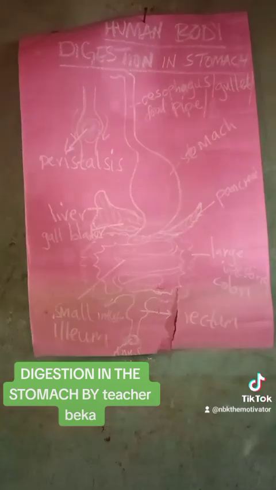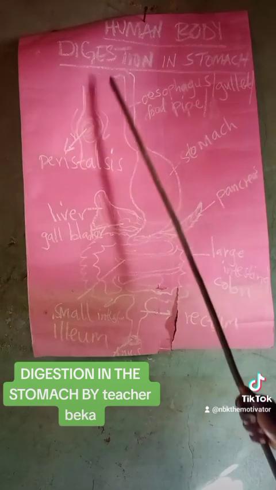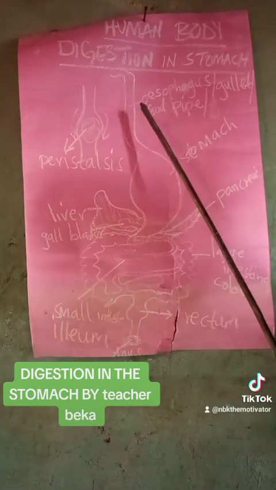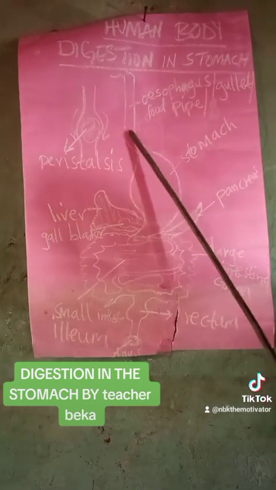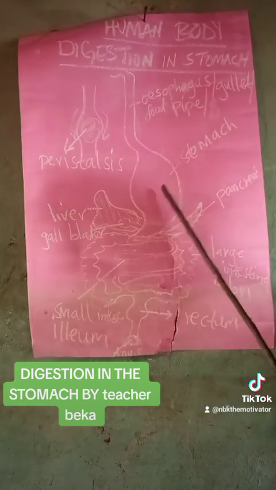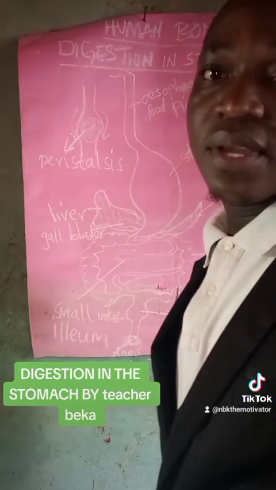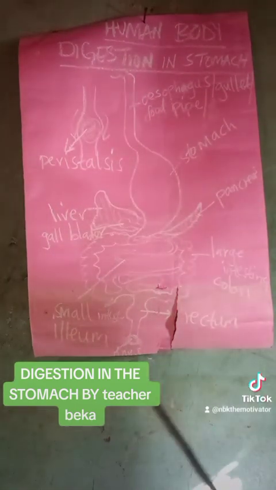So, my viewer, as you can see, the food has now moved along the esophagus, or foodie pipe or gullet, to the stomach. Now in the stomach, it's going to meet with different juices and acids.